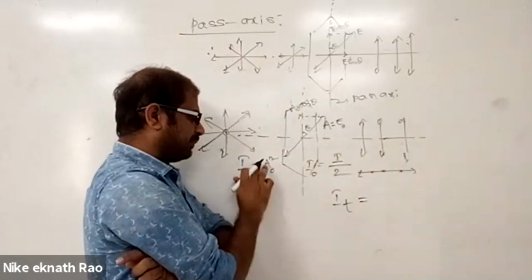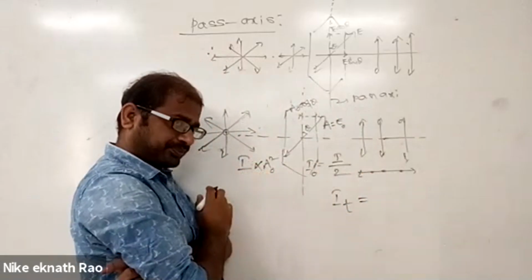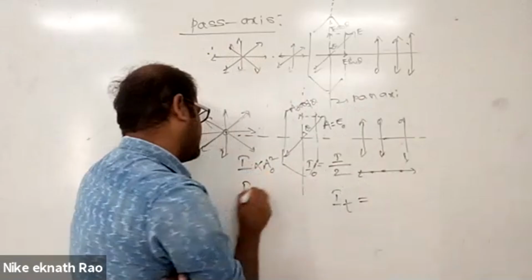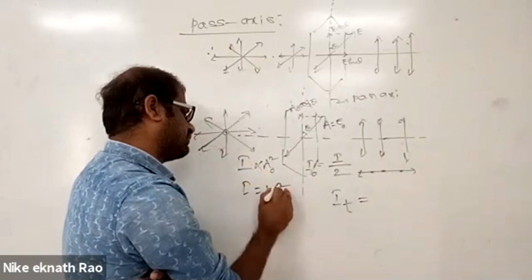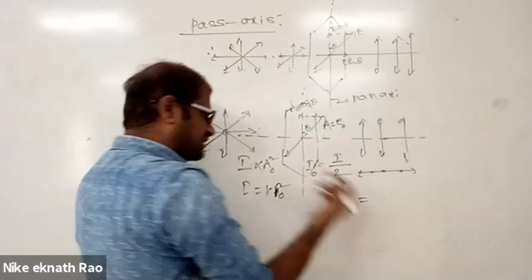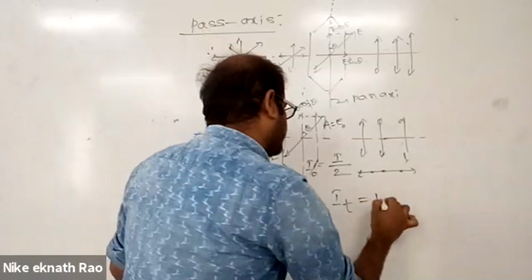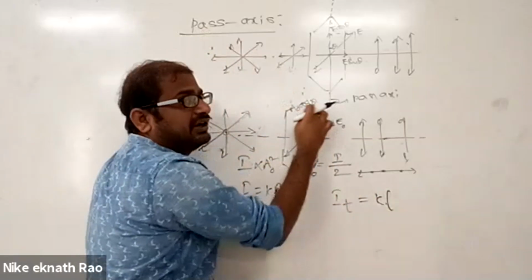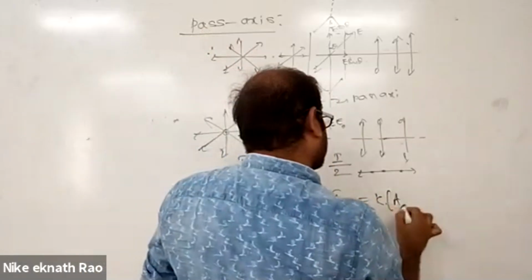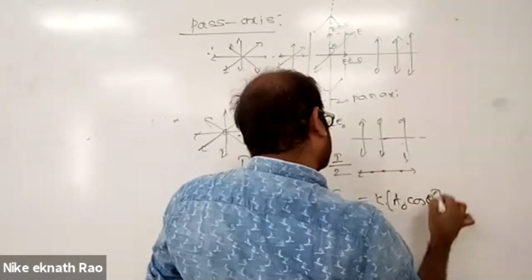Some constant will be proportional to amplitude square. So here you can say I is equal to some k into a naught square. So what will the transmitted light be now? k into how much component is coming out? A naught cos theta component is coming. So a naught cos theta whole square.